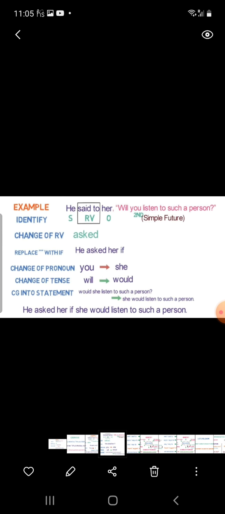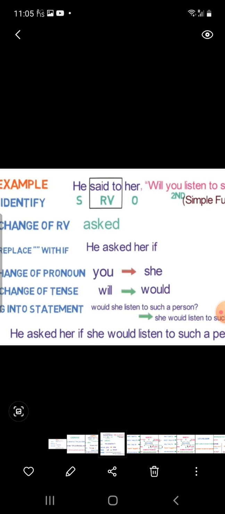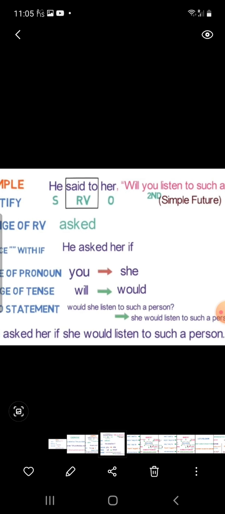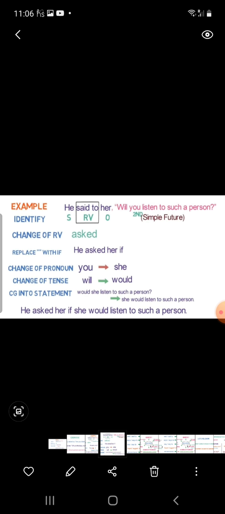See this and you have to follow this. A next example I want to share with you. He said to me, "Will you listen to such a person?" Here, he is the subject, said to is the reporting verb, and me is the object. The question starts with "will", which is not a WH family word. Some students got confused regarding this and considered it a WH word, but it is not. "Will" is future tense. And "you" is second person. So let's learn how we have to change this.